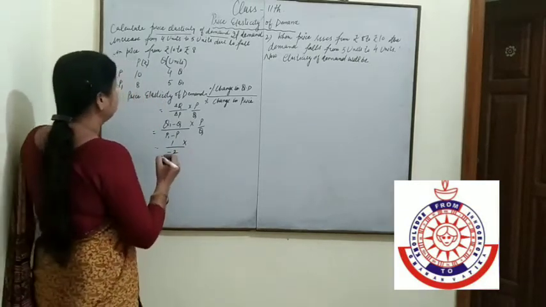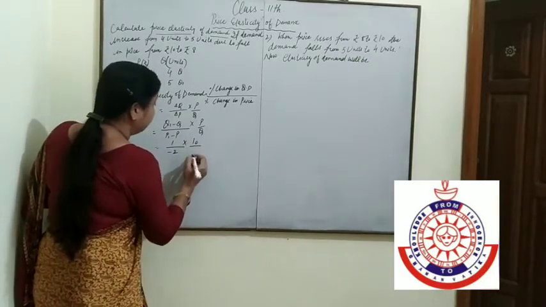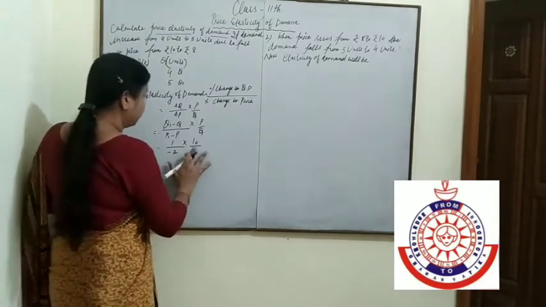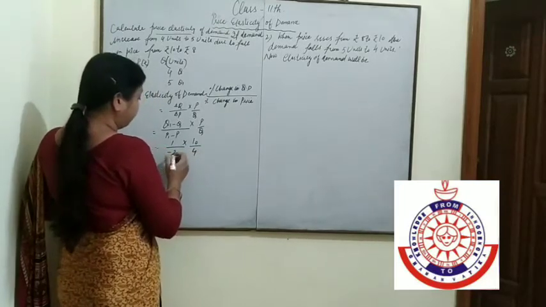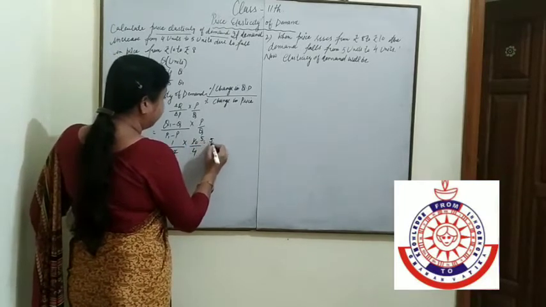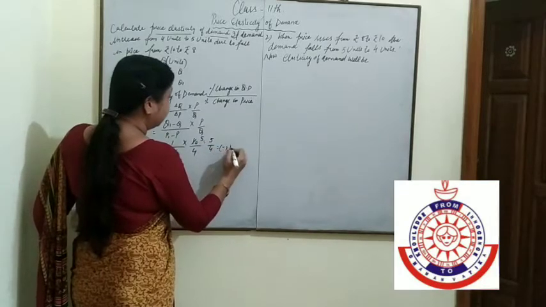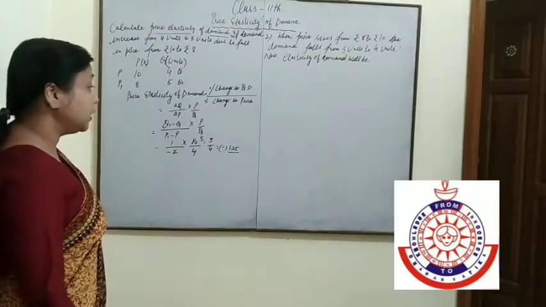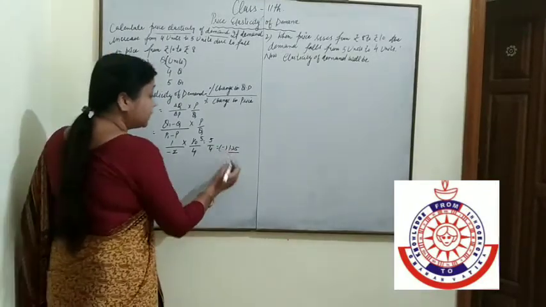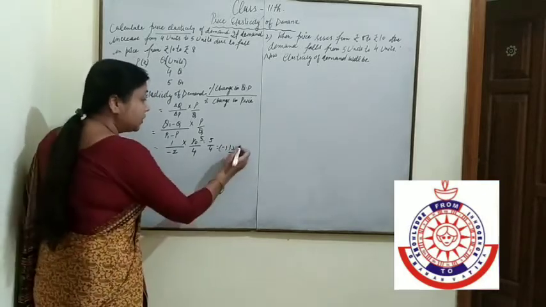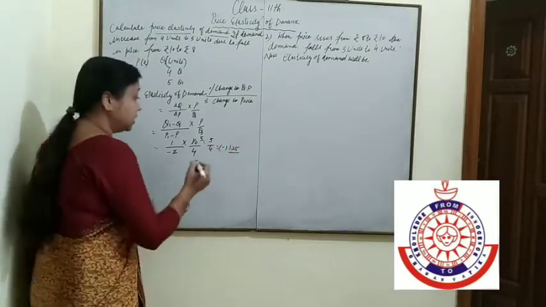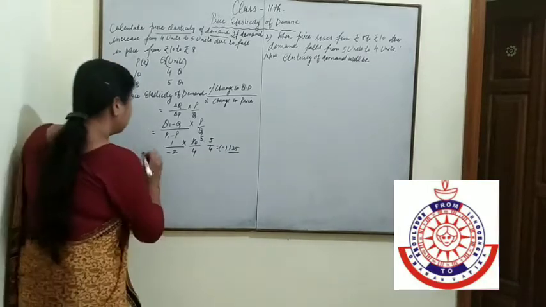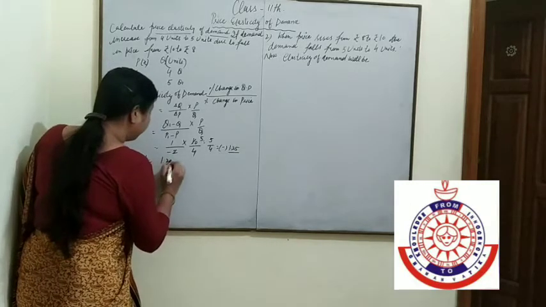Multiply by initial P, which is 10, and initial quantity, which is 4. So 1 by minus 2 into 10 by 4, that is equal to negative 1.25. So for elasticity, here we will consider only 1.25. This negative sign we will ignore. Only the numerical value we will take. This is known as the absolute value or numerical value. So ED is equal to 1.25.